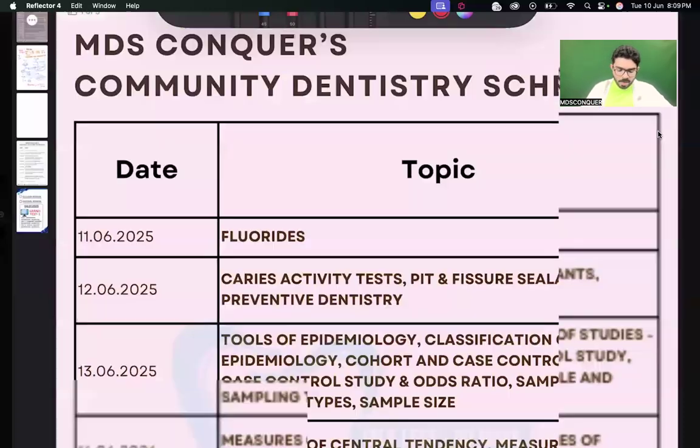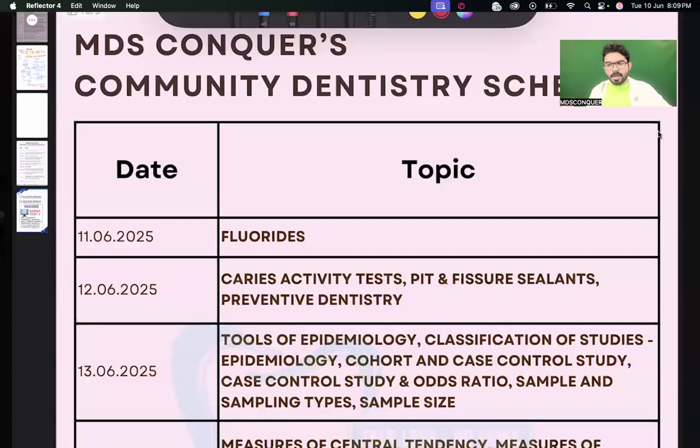Okay, right. So as already schedules were already shared. So your main source is going to be your worksheets. Your worksheets are going to be your main source. Followed by worksheets, you are going to do MCQs from different sources. That can be from the website, that can be in the WhatsApp activity, that can be in a pro live class, that can be in an offline class, that can be from Dental Pulse, that can be from different sources.